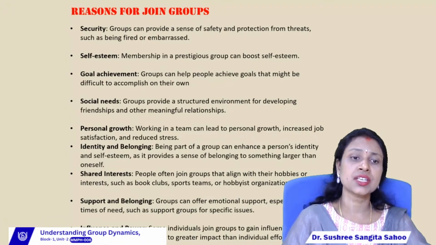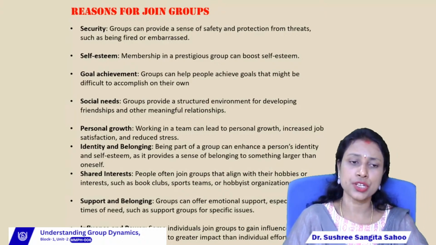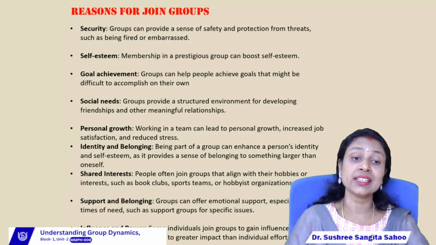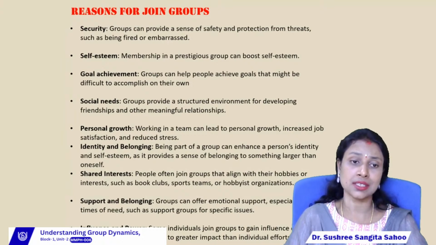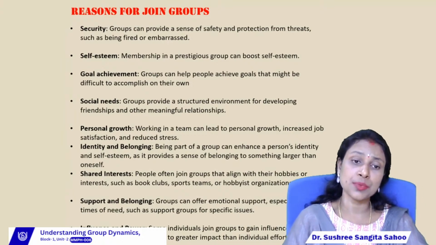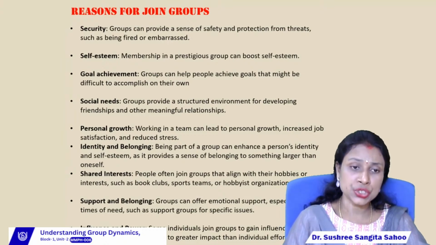Then the next one is shared interest, right? Sometimes people join a group only to share their interests, their hobbies, or their feelings with other members. It may be a book club. Sometimes people join a book club to share their interest.